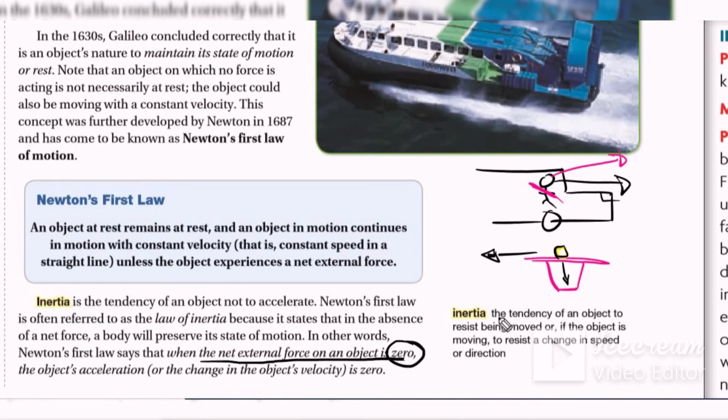Okay, and when we have an object moving at constant speed, it means no acceleration. It means the object will have Newton's first law and inertia.